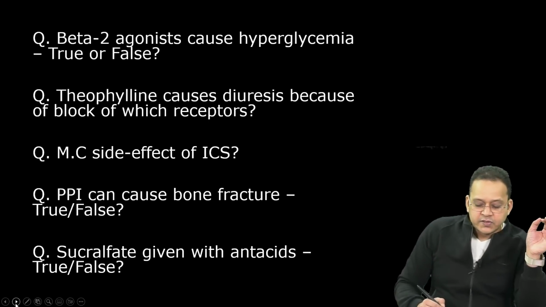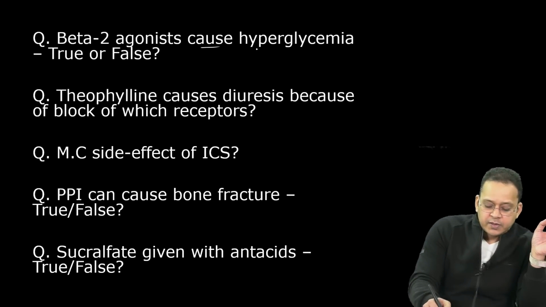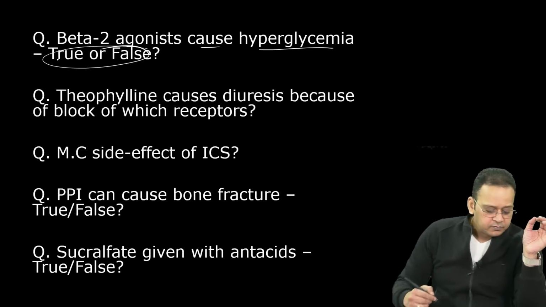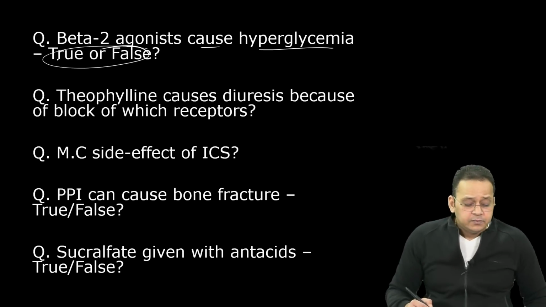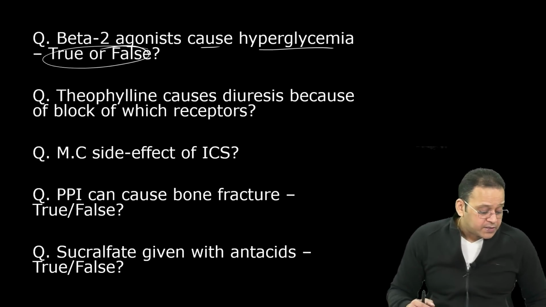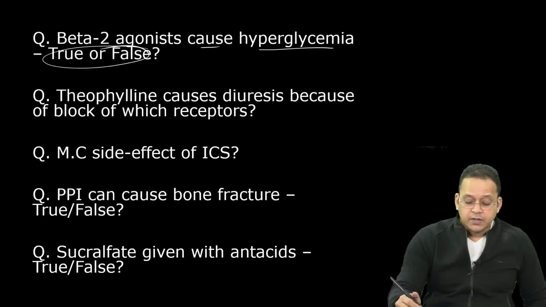Beta 2 agonist causing hyperglycemia. True or false? Beta 2 agonists cause hyperglycemia. True or false? Jaldi, come on. Excellent, true.